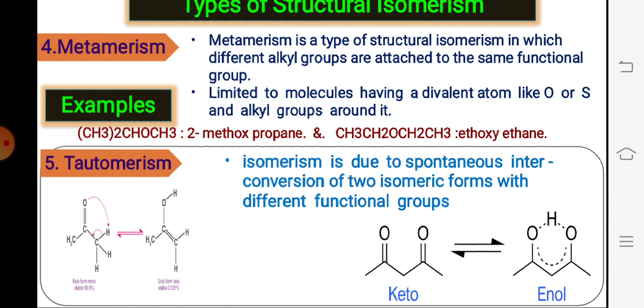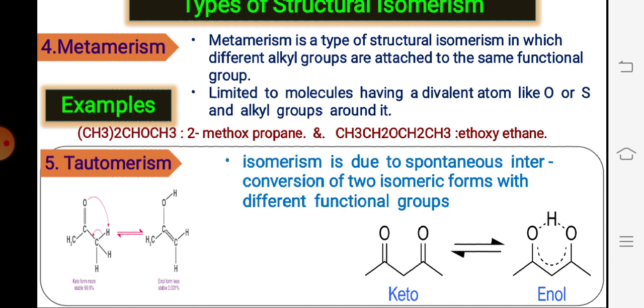At the left side of the slide, we include that this is acetone, which is present at 99%, which is highly stable. The hydrogen migrates toward the oxygen and the bond shifts, so the hydrogen moves toward the oxygen and the bond opens toward the carbon. There is a formation of the enol, which is only stable at 5%. So the ketonic form is more stable than the enolic form, but they are isomers.